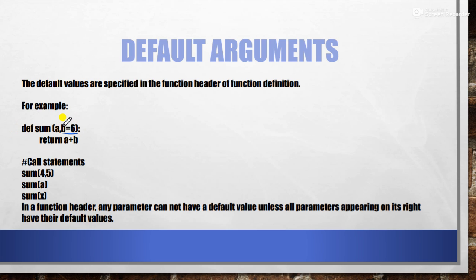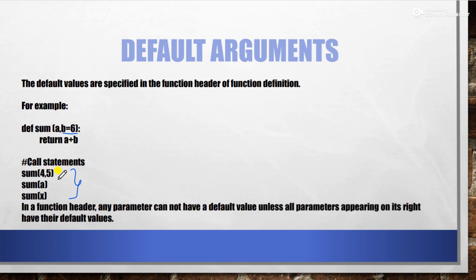Now what benefit will you get? You can call this function by passing both the values 4 and 5, by passing any one value A, or by passing any one value with any other variable such as X. All these three statements are correct. Now how will the default values be assigned or not assigned?